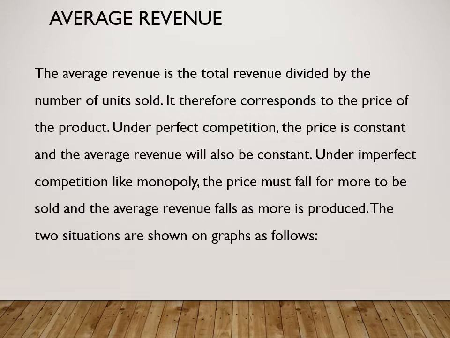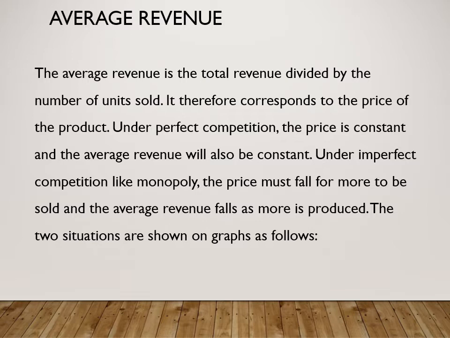Under perfect competition, the price is constant, and the average revenue will also be constant. Under imperfect competition, like monopoly, we're going to see all these market forms, the price must fall for more to be sold, and the average revenue falls as more is produced.